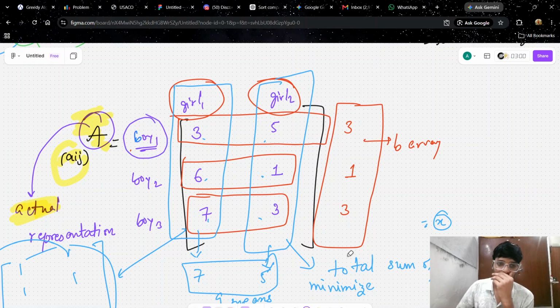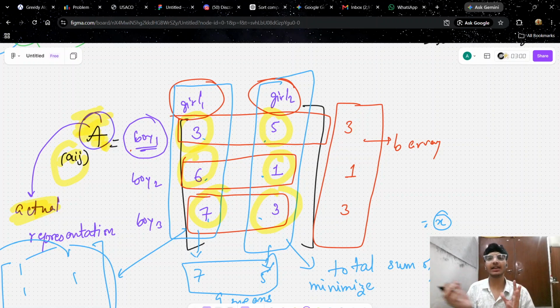So let's suppose there is boy one, boy two, and boy three, and this is girl one, girl two. Boy one gives girl one three sweets, girl two five sweets, boy two gives six sweets, and so on. This is the actual representation of what a boy gives to a girl. This is what array A means.